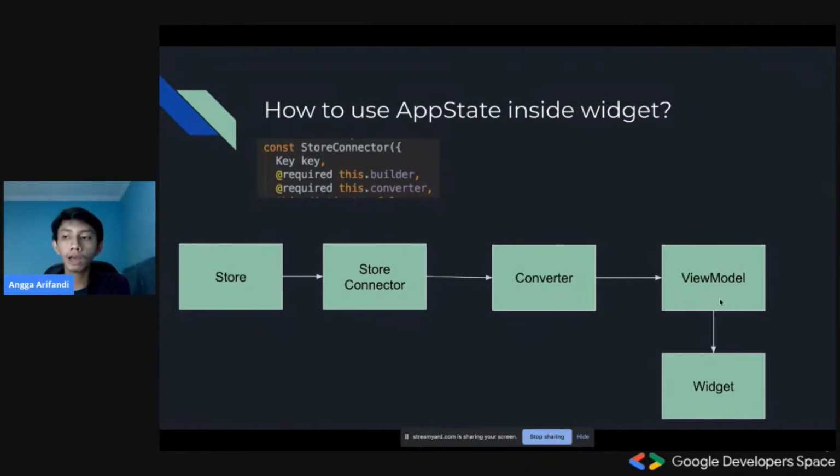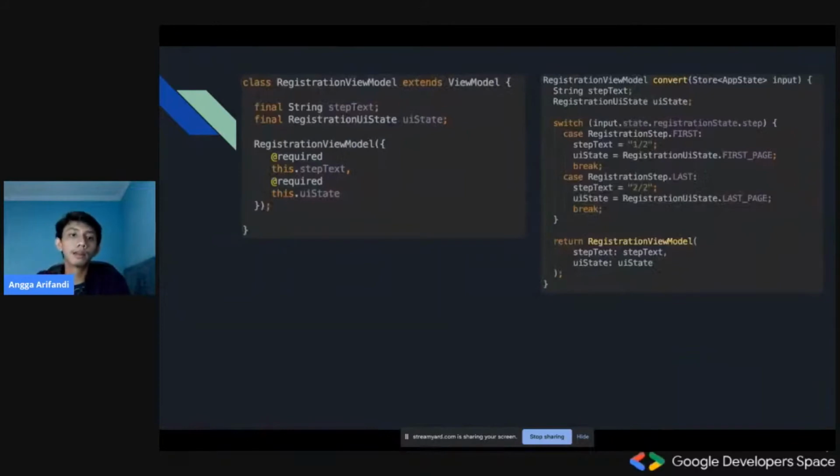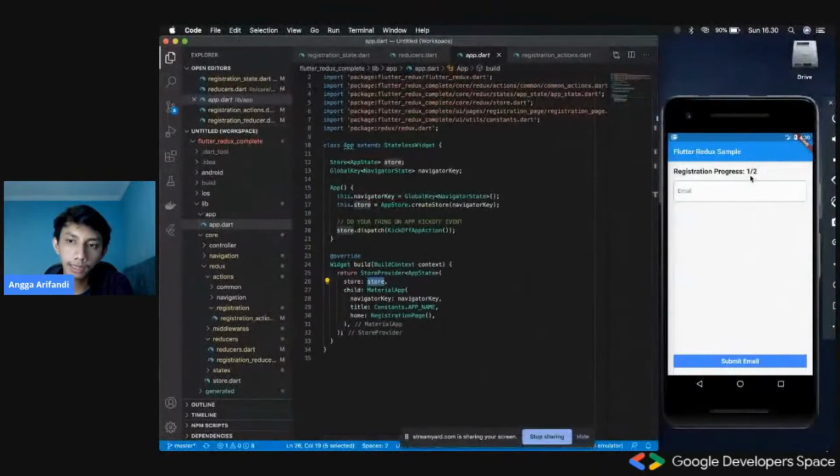If we have two pages, register and login, we would have two different view models, register view model and login view model. So how would it look? It would look like this. We would just create a step text. Step text is basically this 1/2, and then 2/2.